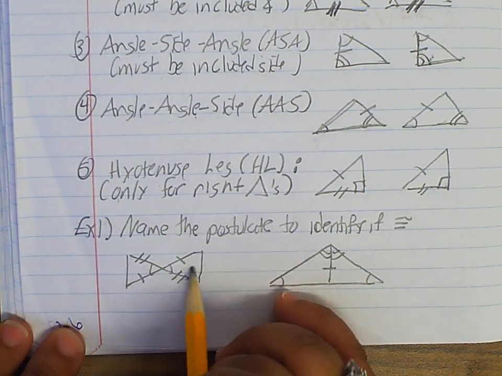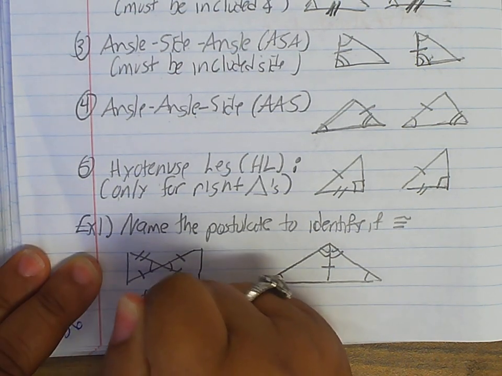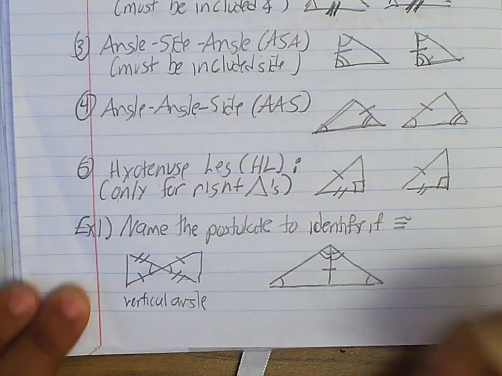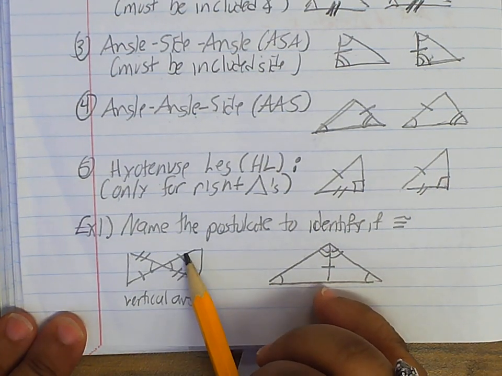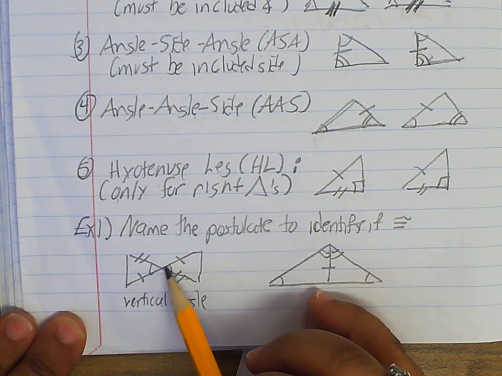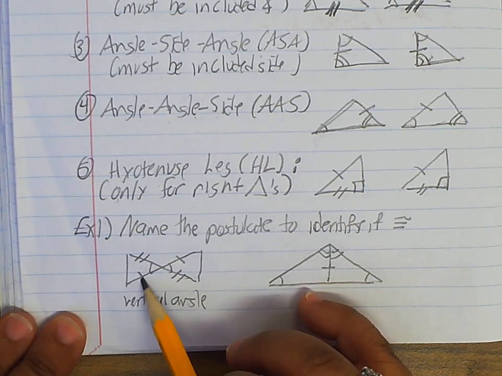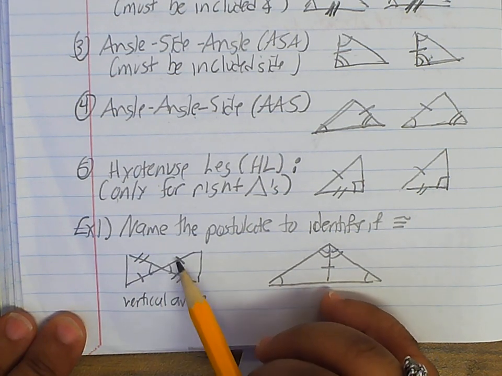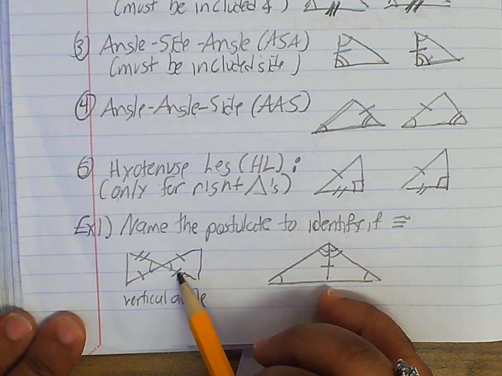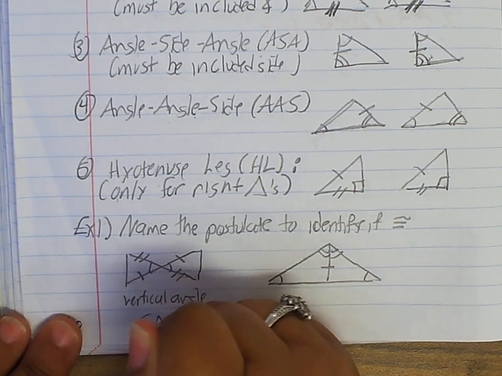We know that these are vertical angles, so we can just put a little note here. But that's not how we're going to prove it, though. But we know we have vertical angles, right? And this side is congruent to this side. Then I have this angle, and then I have another side. This looks like side-angle-side. Side-angle-side, on both of them. So I can prove this by side-angle-side.